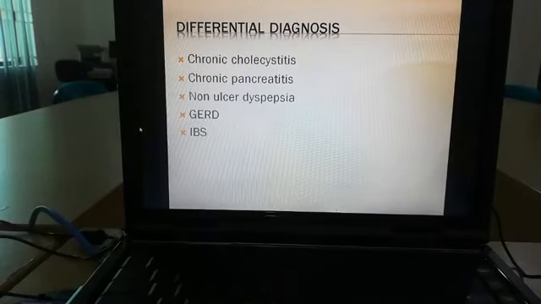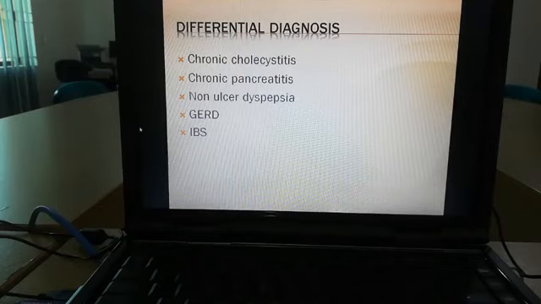Now, whenever you present a case in your ward, there are lots of differential diagnoses of peptic ulcer, so you can differentiate these conditions from peptic ulcer disease. The first is chronic cholecystitis. How can you differentiate peptic ulcer disease from chronic cholecystitis? There are many points: first of all the site of pain, nature of pain, and periodicity. As I discussed earlier, the site of pain in peptic ulcer disease is localized to the epigastric region.